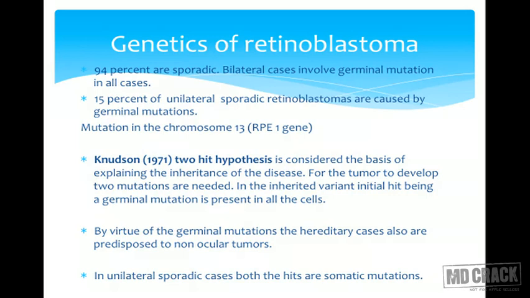One of the most extensively studied chromosomes in the history of genetics, chromosome 13, is responsible in its abnormal form for the incidence of retinoblastoma. Having said that, 94% of the cases of retinoblastoma are still sporadic. Bilateral cases involve a germinal mutation, however, in most of the cases. 15% of unilateral sporadic retinoblastomas are caused by germinal mutations.